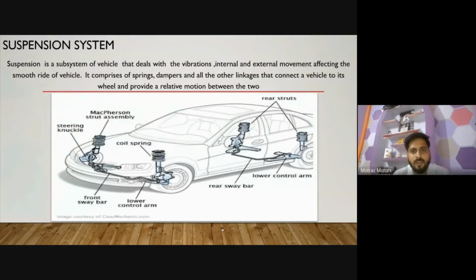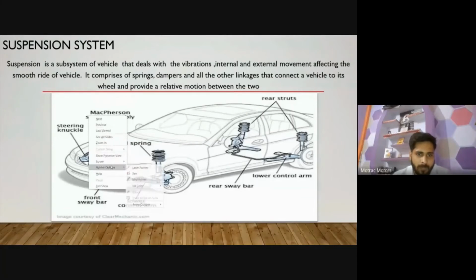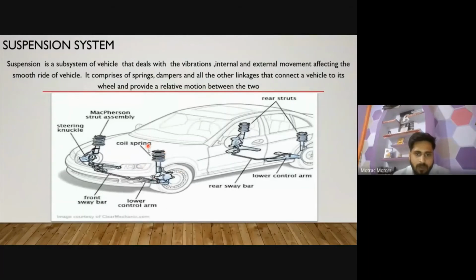We divide the suspension system into various parts. Here we have shown the MacPherson strut assembly. It is a part of the suspension system that we generally prefer in cars. So here you can see that this part is called the MacPherson strut assembly.